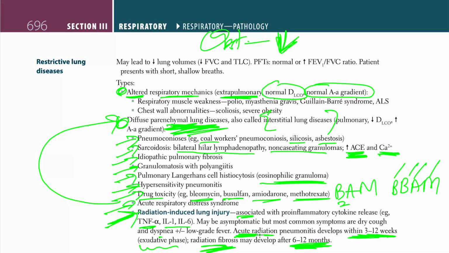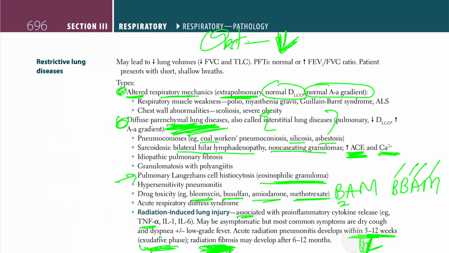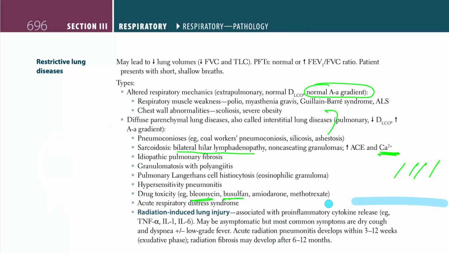So acute radiation pneumonitis, meaning inflammation, will occur within 3 to 12 weeks, which is the exudative phase. But the fibrosis will eventually occur months after the radiation. So this is all just memory based, guys. Nothing clever here, just memory.